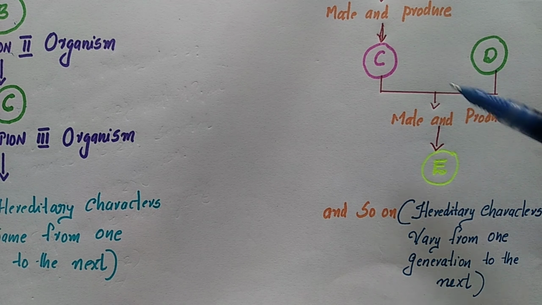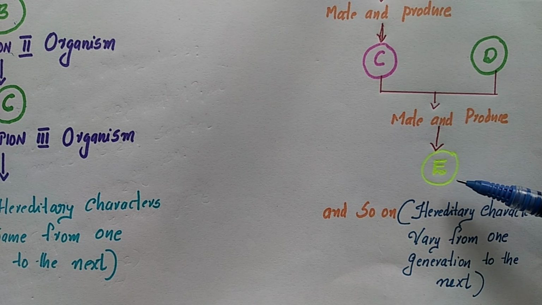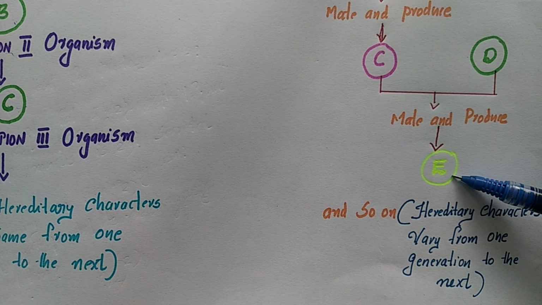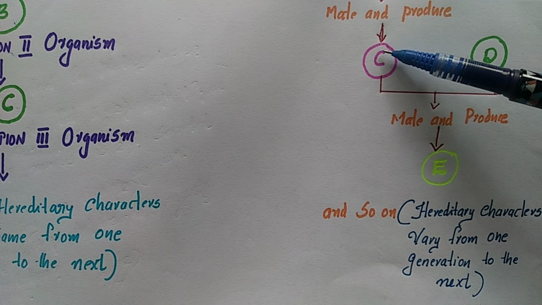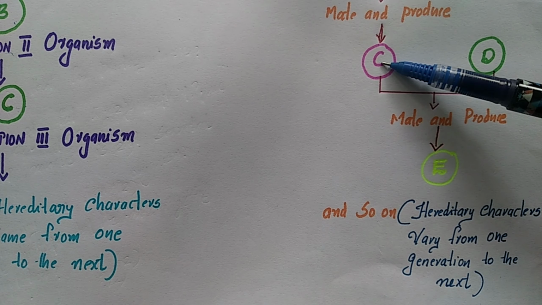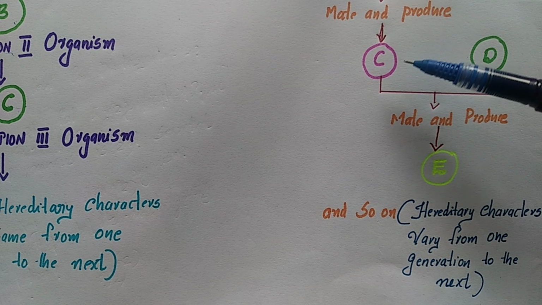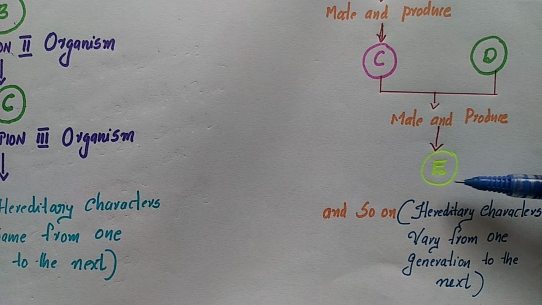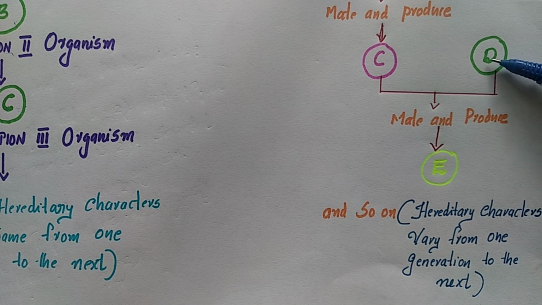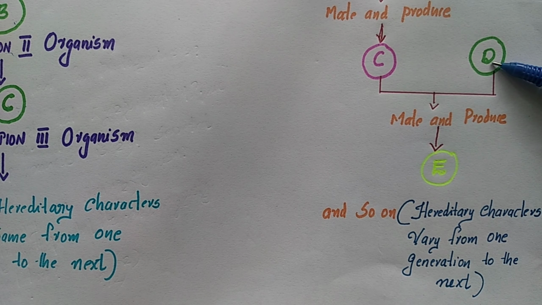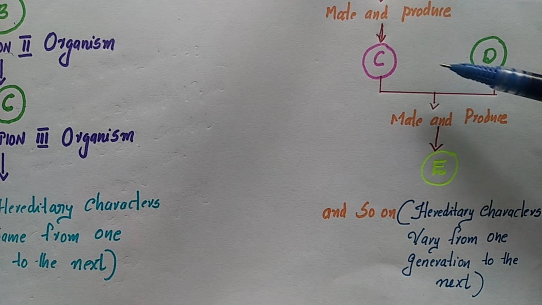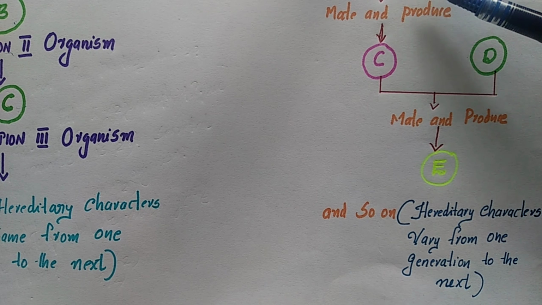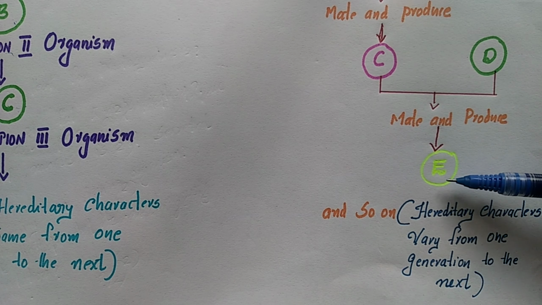E will possess mixed characters of C and D, and even in the case of E we can see that some characters might have been brought from A and B too, because C, due to chromosome pairing, may be possessing some of the characters from A and B. So there is a chance for them to be expressed in this generation, and some of the characters that the parents of D possess might have been brought to D, then from D to E. This way the characters are brought from one generation to the next.